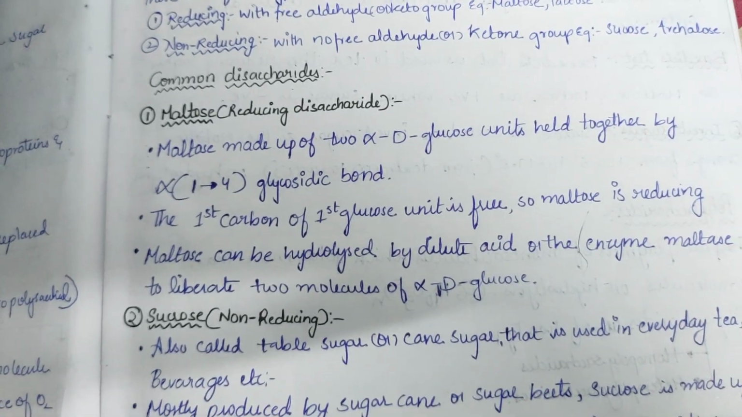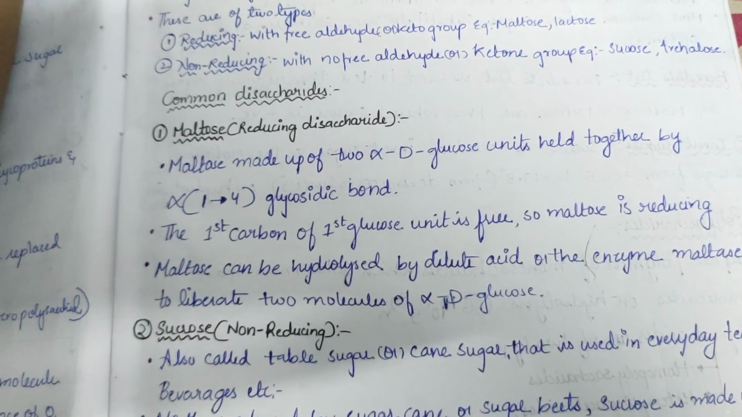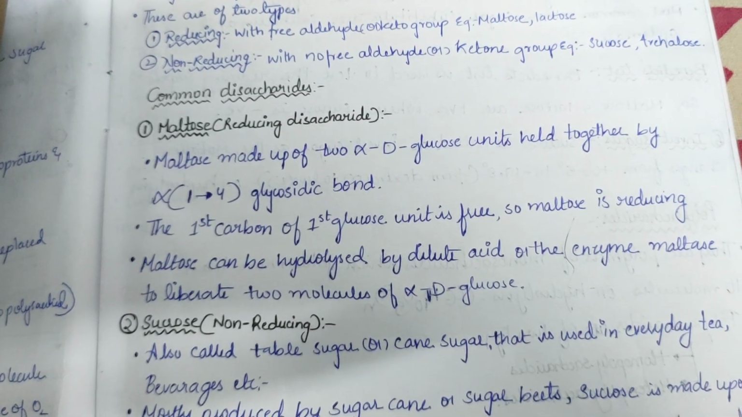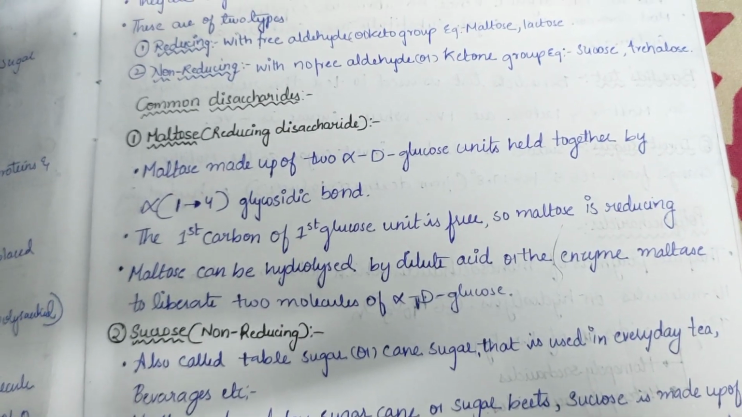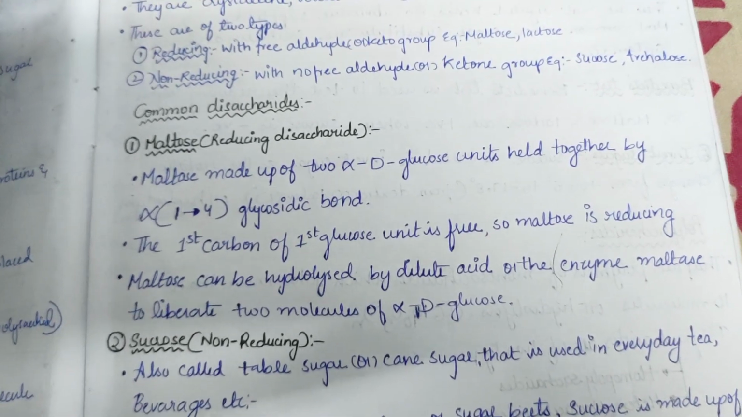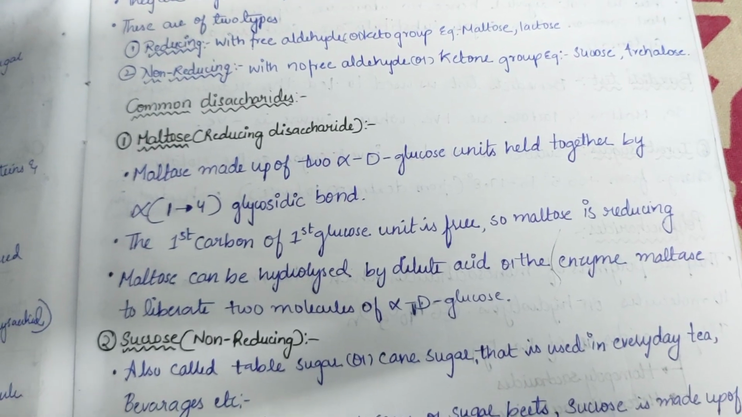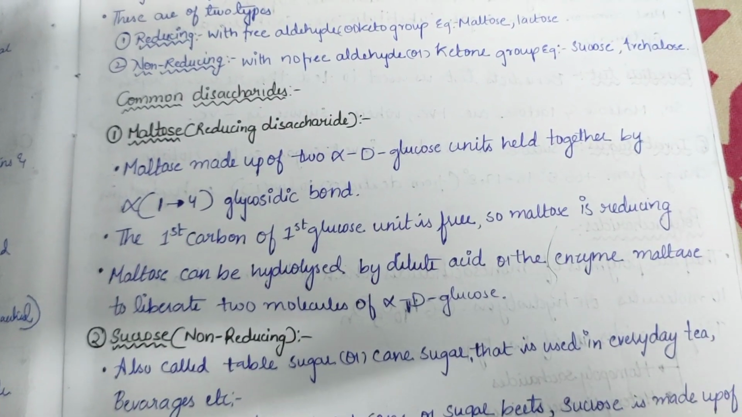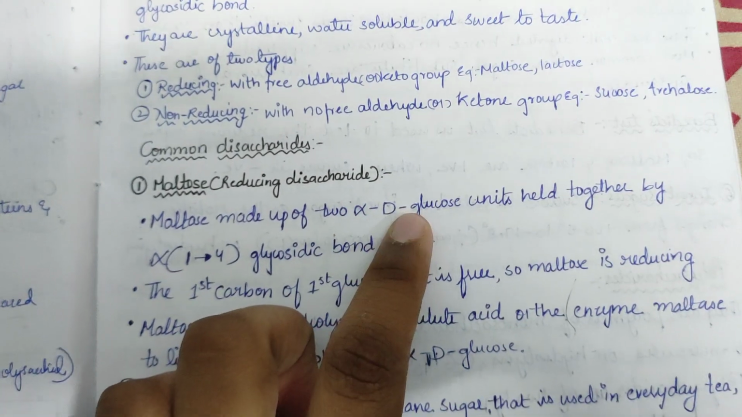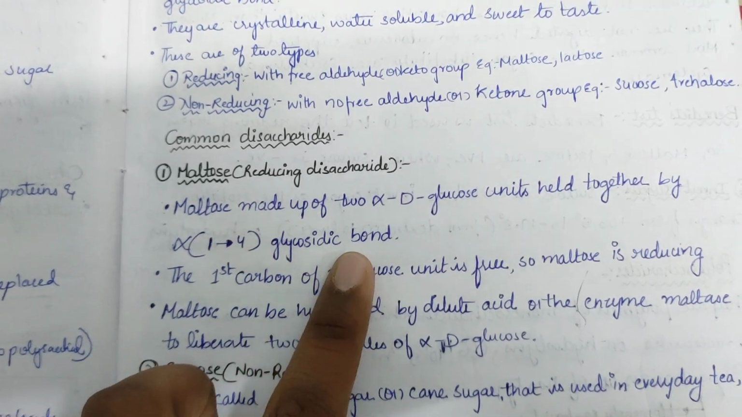Now maltose is made up of 2 alpha D glucose units held together by an alpha 1,4 glycosidic bond. The first carbon of the first glucose unit is free, so maltose is a reducing disaccharide. And maltose can be hydrolyzed by dilute acid or the enzyme maltase to liberate 2 molecules of alpha D glucose. Here alpha D glucose is held by an alpha 1,4 glycosidic bond.